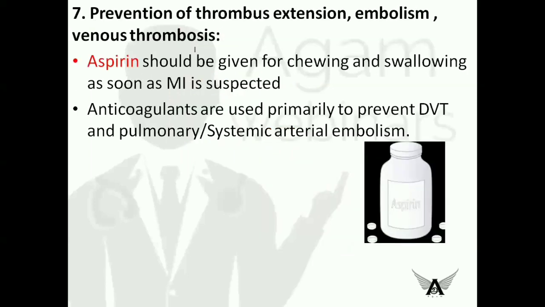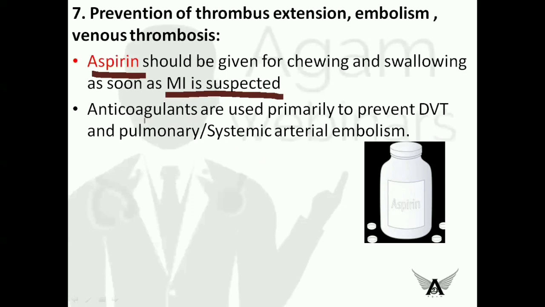And the seventh step is prevention of thrombus extension, embolism, or venous thrombosis. The drugs which are used are aspirin, which is given immediately for chewing or swallowing as soon as MI is suspected. This is advised for the patient to take whenever he suspects, when there is discomfort or whenever he feels that the nitrates are not going to bring any improvement in his condition.